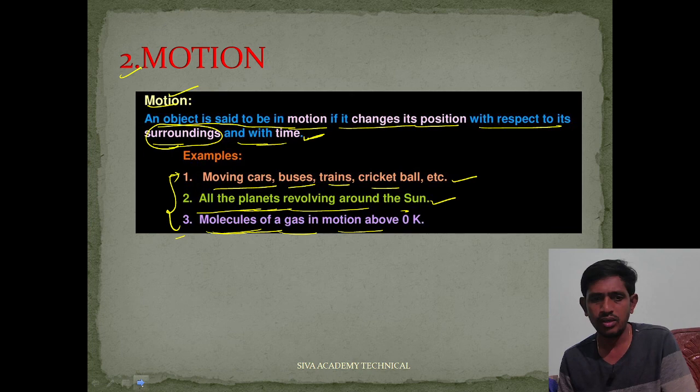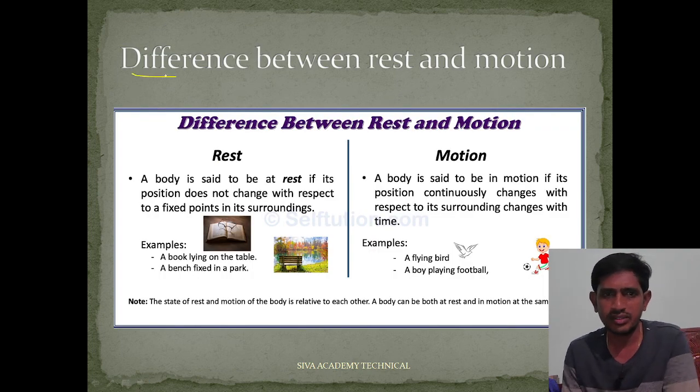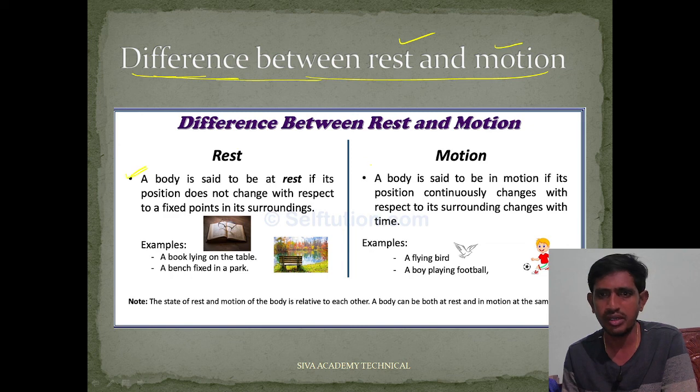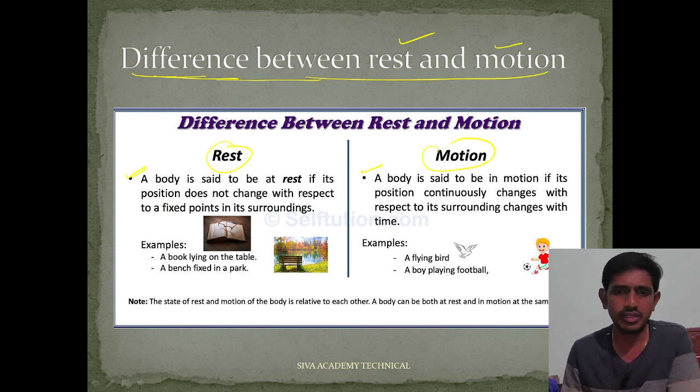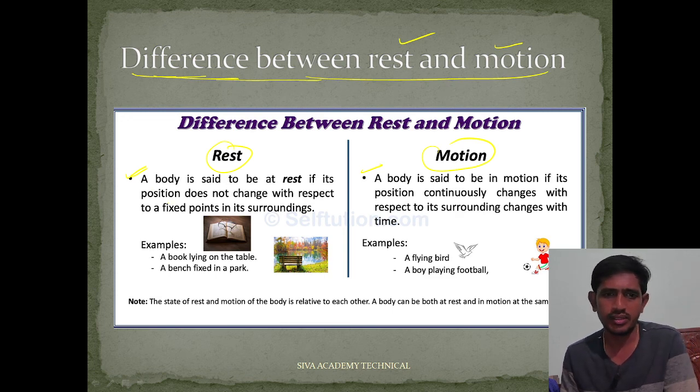Now the next concept is the difference. After knowing the definitions of rest and motion, we can make some differences between rest and motion. The first point we should write is the definition of rest and the definition of motion. These questions will be asked in a written examination, so we need to write like this. Form a table and divide it into the concept of rest and the concept of motion. A body is said to be at rest if its position does not change with respect to a fixed point in the surroundings. And this is the definition of motion, just as we have discussed.